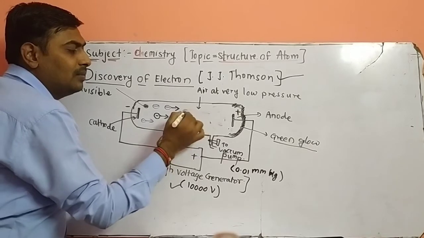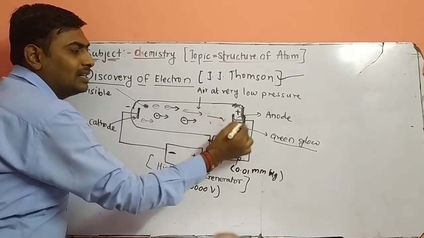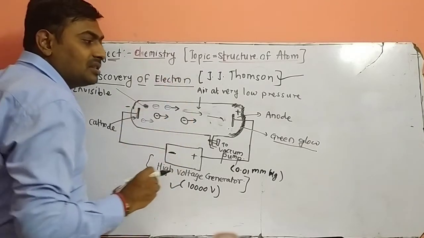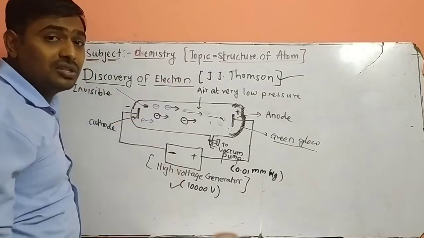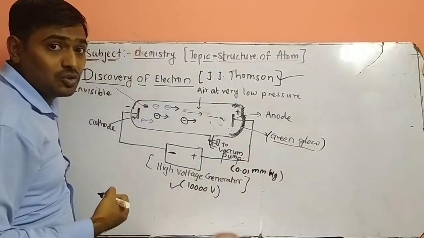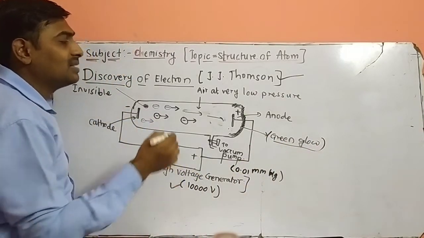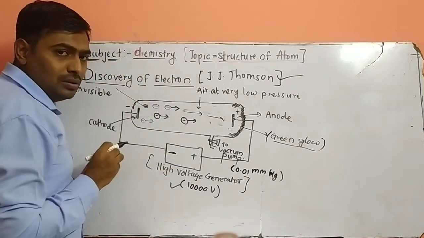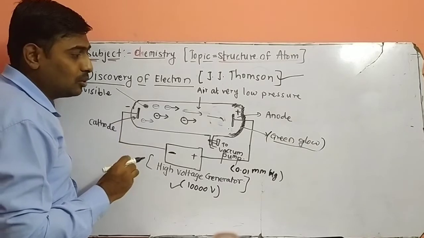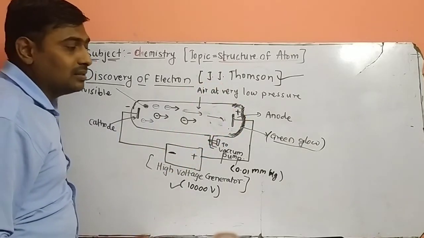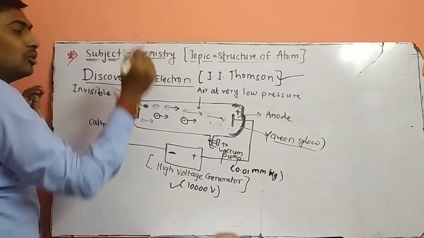They are attracted toward the positive terminal and strike the inner wall of the tube, and due to the striking, it gives fluorescence and phosphorescence in green color. Scientists concluded that some rays are emitted from the cathode and strike the end of the tube. The rays emitted from the cathode are called cathode rays.